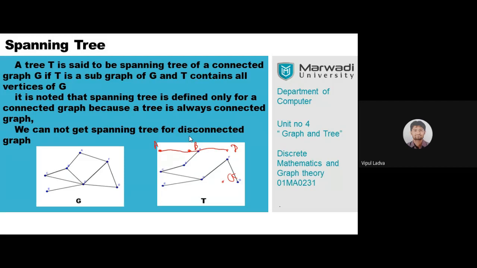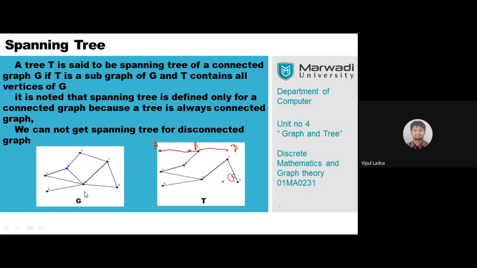Suppose in G, there is no connection between B to F. So in T, will it be fine? No, it will not. If there is no connection in G, then that connection cannot exist in T. Why? Because read the definition of the spanning tree. A spanning tree is a kind of subgraph of graph G.